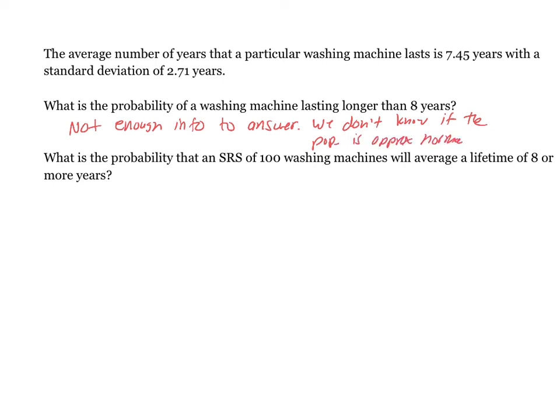Now, a lot of times, though, and this is important to listen to, just because they say it has a mean and a standard deviation doesn't mean that the population is necessarily normal. Every distribution has a mean and standard deviation, even one that's strongly skewed right. That has a mean and a standard deviation. It's just not a bell-shaped curve, okay? We have to know whether or not it's approximately normal to use a z-score, okay? So don't be fooled by that. You have to read the questions very, very carefully. But look at this next question.